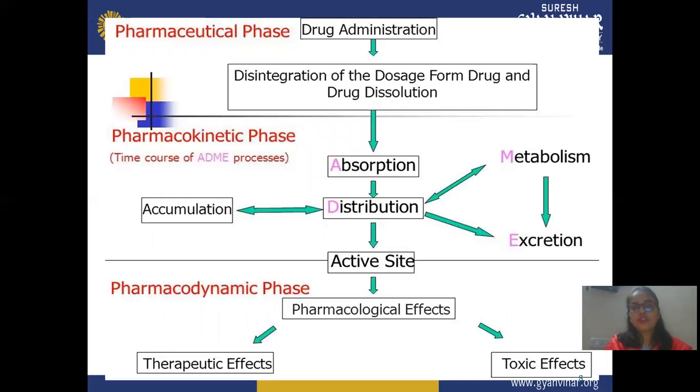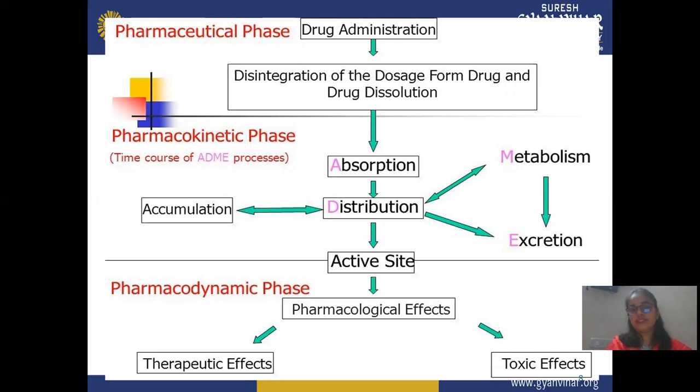This is a flow chart showing drug administration and what happens after the drug reaches a particular site in your body, including all mechanisms. There are different phases, which include both pharmacokinetic and pharmacodynamic parameters. Suppose first you take or administer a drug, then it shows disintegration and dissolution. It means after taking the drug, it may disintegrate, and after disintegration it gets dissolved, or maybe it dissolves directly.